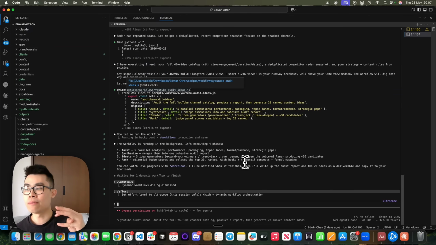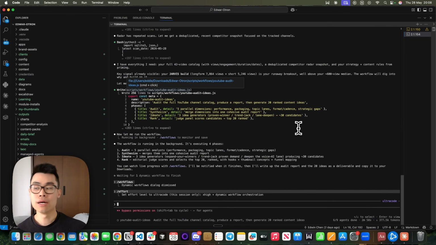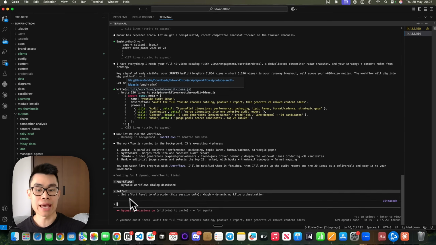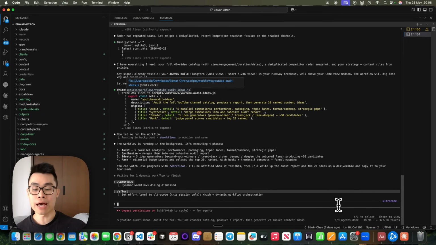But because my task is actually not that complicated to require Ultra Code, so I just do this in normal high reasoning effort and just call workflow. But if you want really long and complicated tasks, I recommend changing the effort level to Ultra Code, and then planning out your workflow this way. So hopefully you now know the ways to use dynamic workflows, combined with the best state-of-the-art model, which is